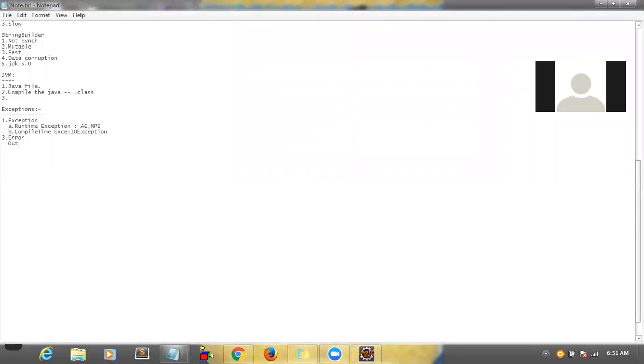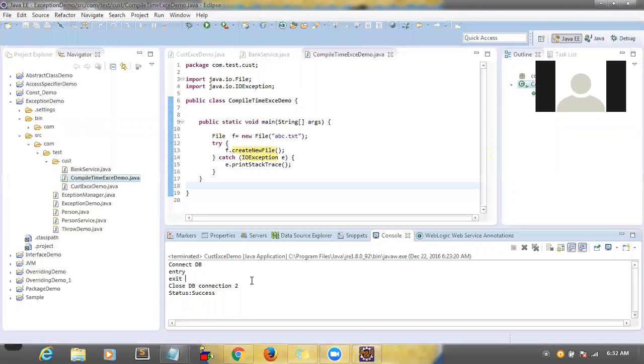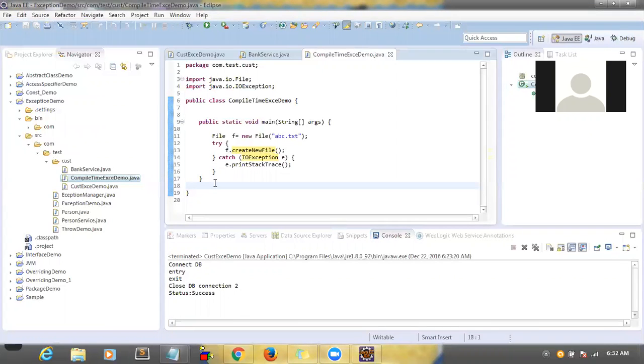Let me give one more example of out of memory error. The scenario is simple. Last time, when we were explaining the JVM, we were exploring the method stack, how the methods are called one by one.